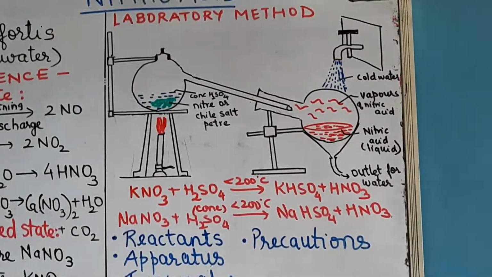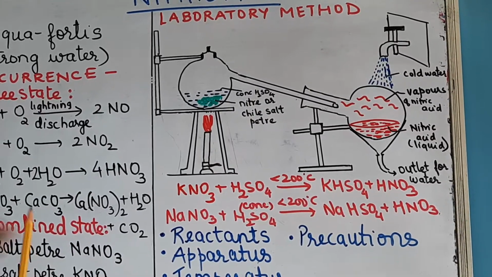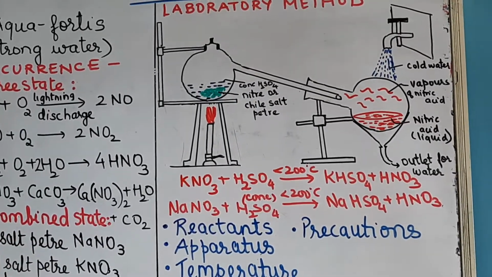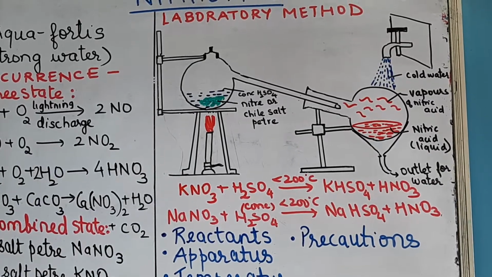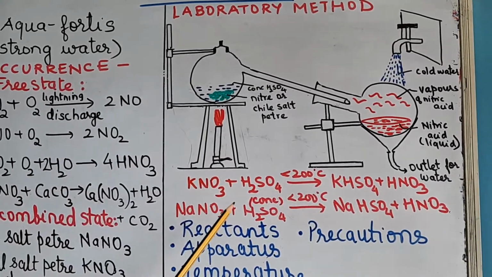Now the laboratory method for the preparation of nitric acid is using the nitrate salts, that is either Chile saltpetre or the niter. Now first you have to understand this assembly.